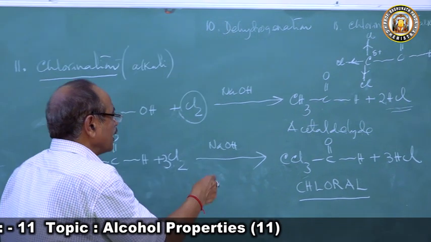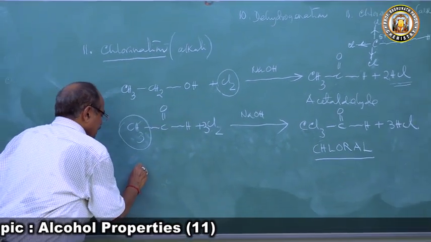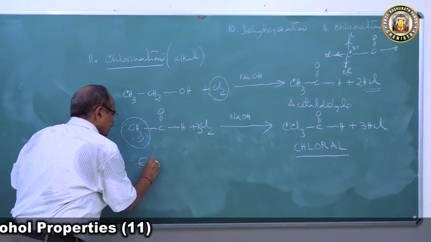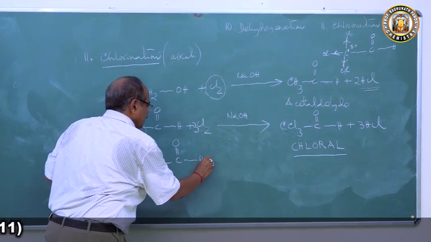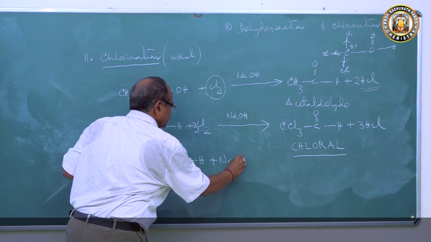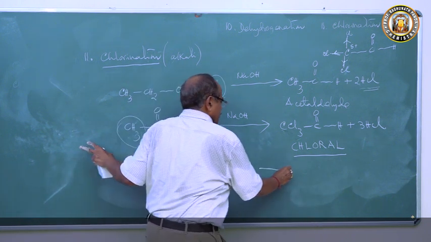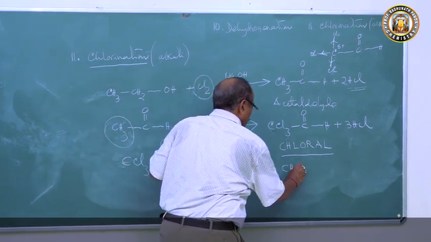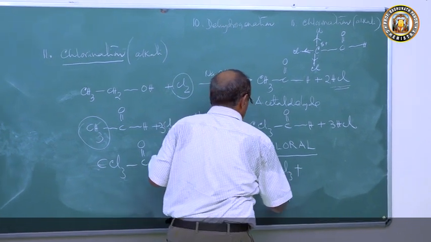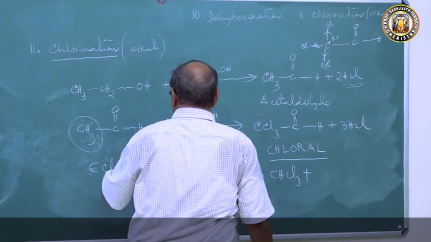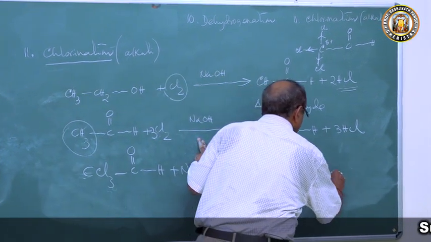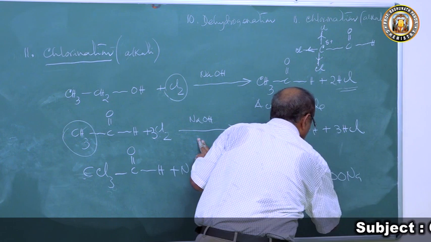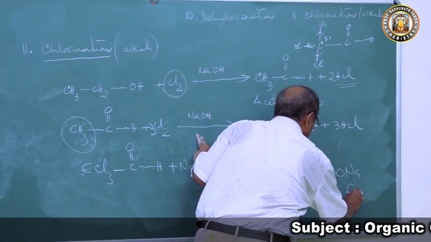Now this chloral will react with sodium hydroxide. CCl3CHO will react with sodium hydroxide to form CHCl3, chloroform, and HCOONa, sodium formate.